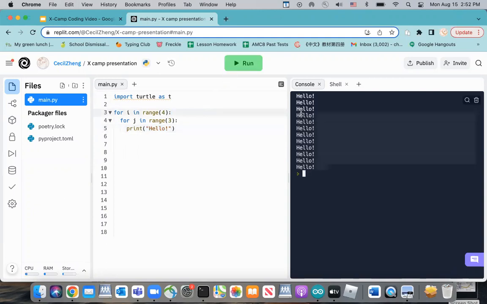This prints hello 12 times, as the first loop is 3 times and the second loop is 4 times, which is 4 times 3, and that's 12.